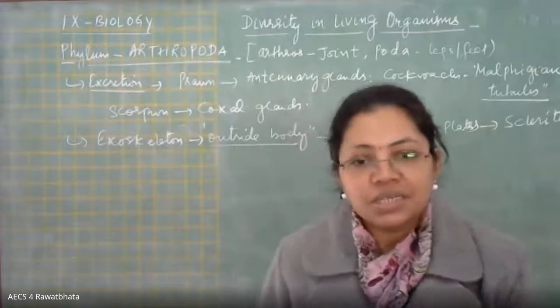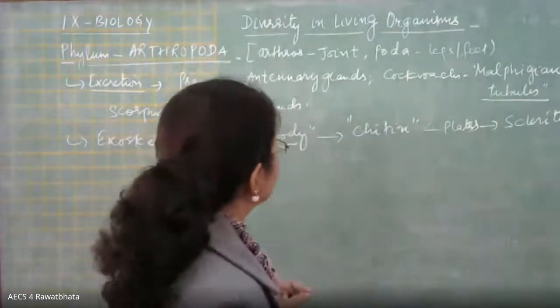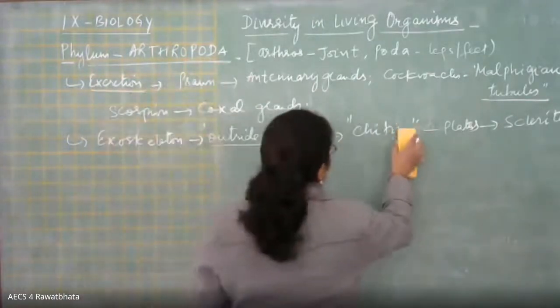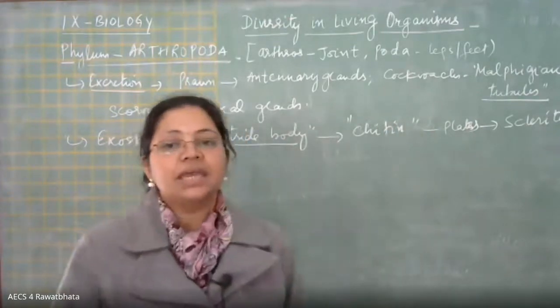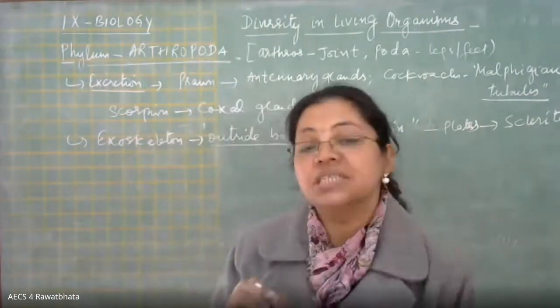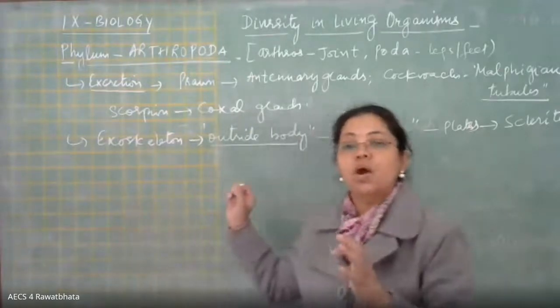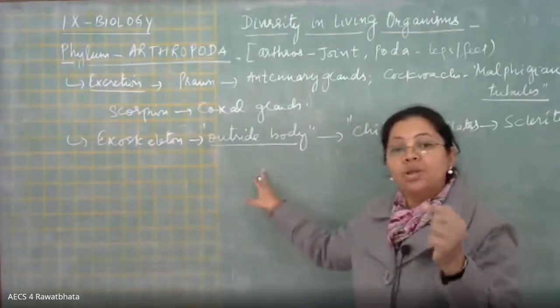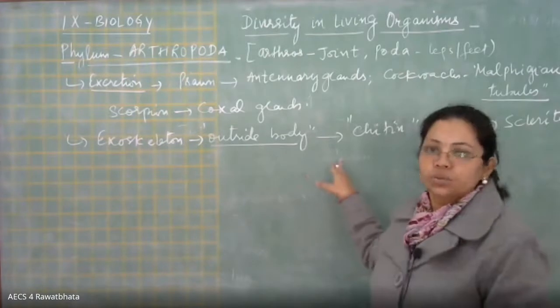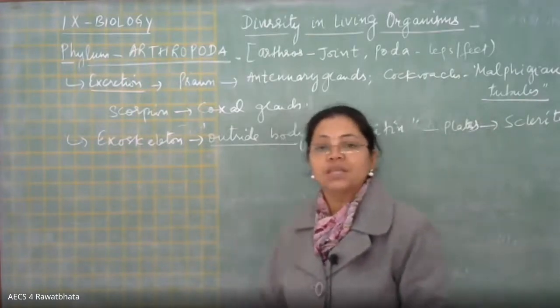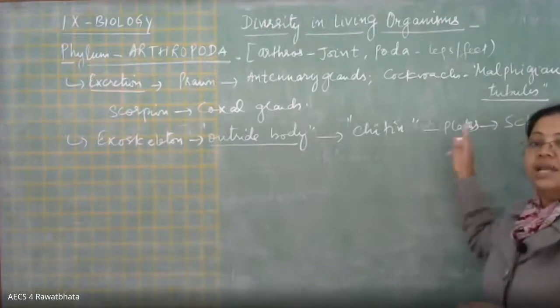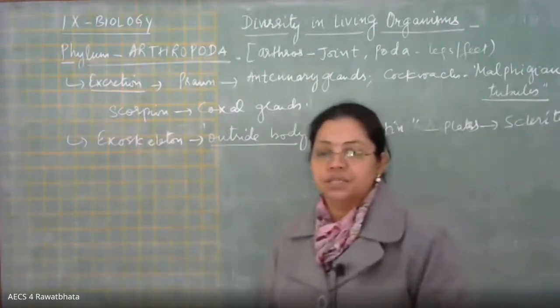Akash Saxena, it is not chitix, beta, it is chitin. Chitin एक केमिकल का नाम है जिससे आर्थ्रोपोडा ऑर्गेनिज्म का एक्सोस्केलेटन बना होता है. So do remember the unit name is sclerites and the chemical name is chitin, right?